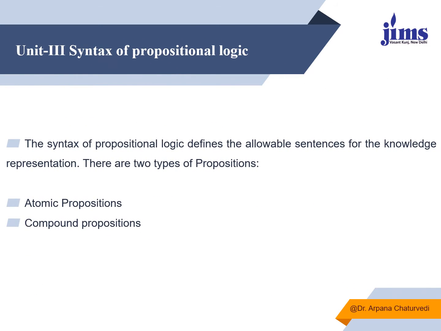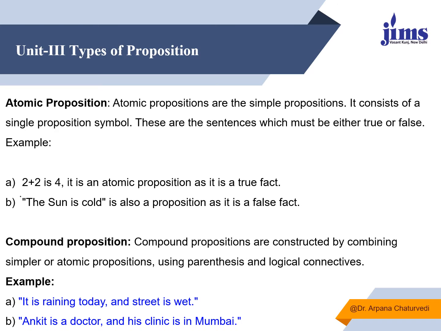The syntax of proposition logic defines the allowable sentences for knowledge representation. There are two types of proposition: atomic or compound. Atomic propositions are the simplest way of representing a proposition, wherein it consists of a single proposition symbol.